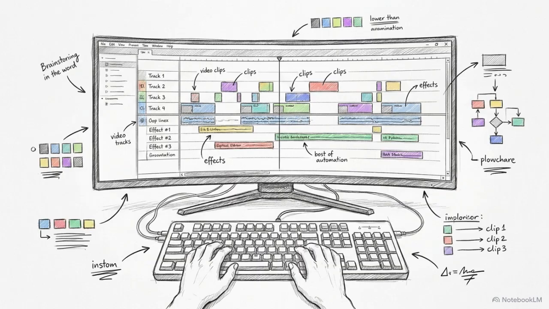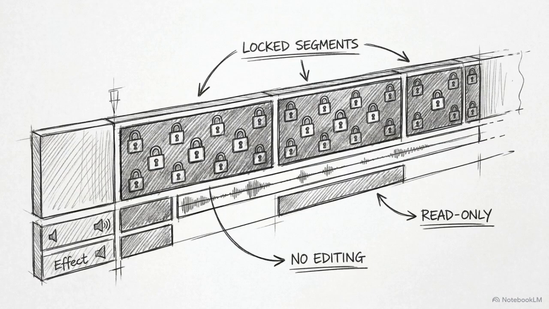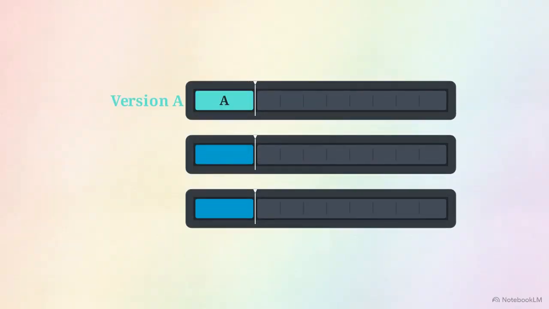Drop your long-form anchor video into your editing software and isolate the first 3 seconds. This highlighted timeline interface shows the critical hook window. The segment from 0 to 3 seconds is the only part of the video that will change during our test. Duplicate this timeline 3 times. You now have version A, version B, and version C.